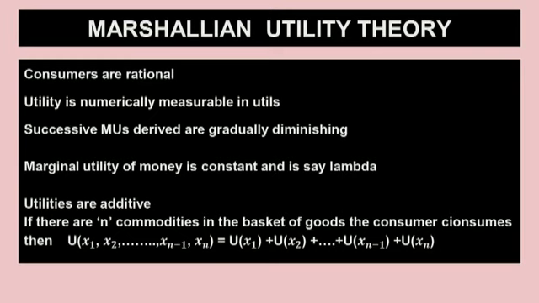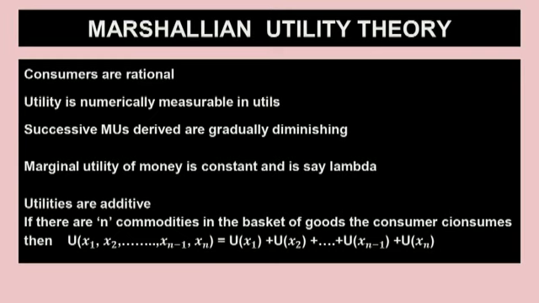This theory also tells us that it is human nature that as we go on consuming more and more goods or more and more units of a particular good, our level of satisfaction gradually declines. So the marginal utility, which is the additional utility derived due to the additional unit of consumption, is actually falling as we consecutively go on increasing our consumption.